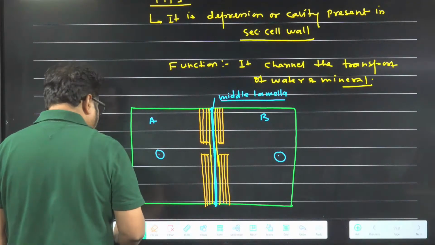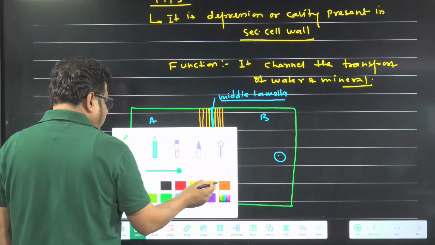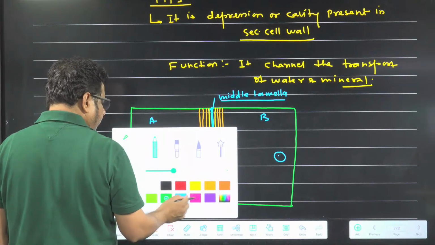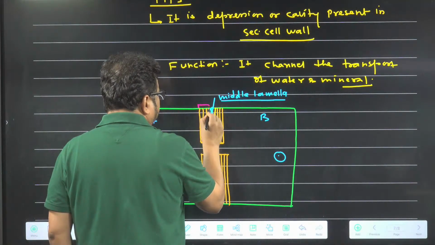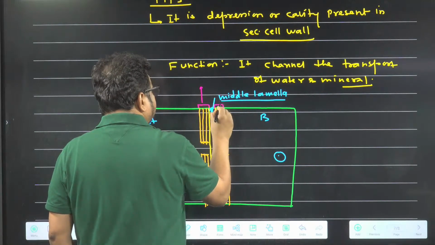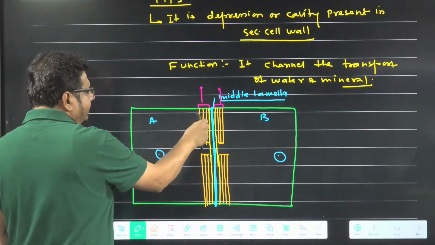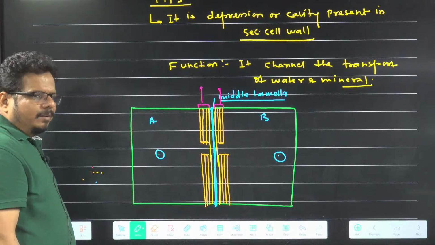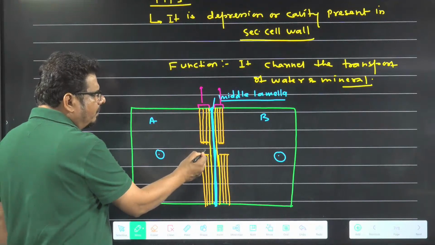Just give your attention here. This is the A side of the cell wall and this is the B side of the cell wall. Is the cell wall thickening the same everywhere? Cell wall thickening is not the same everywhere, na? Here a cavity forms.